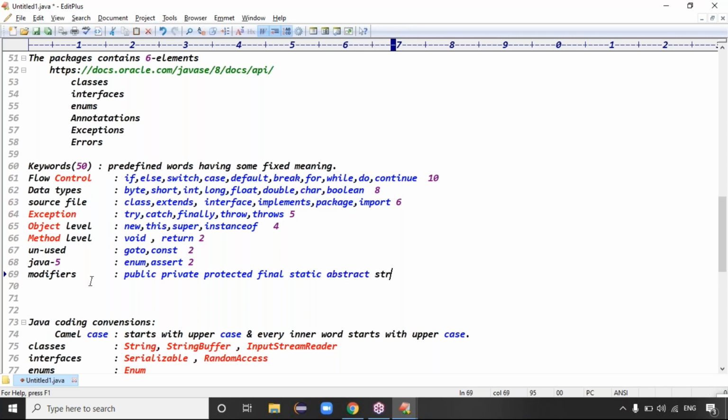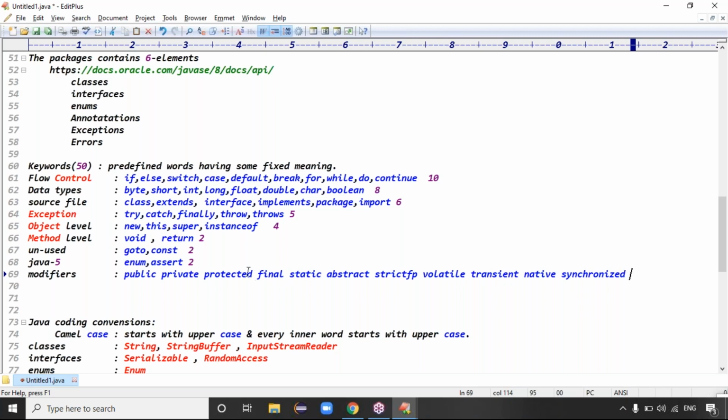Any other modifiers? We'll also discuss strictfp, volatile, transient, native, and synchronized. These are all the modifiers, guys, and we'll discuss all of them practically. So: abstract, strictfp, volatile, native, transient, synchronized.